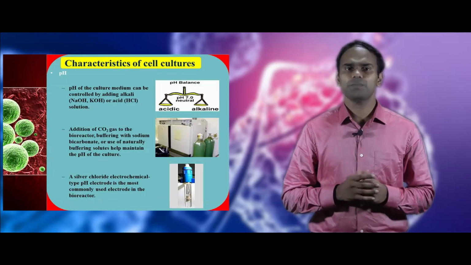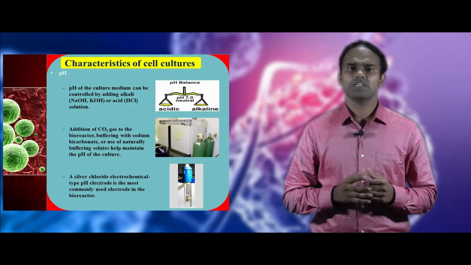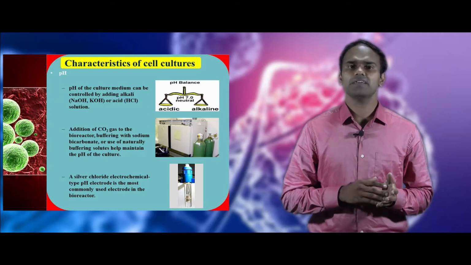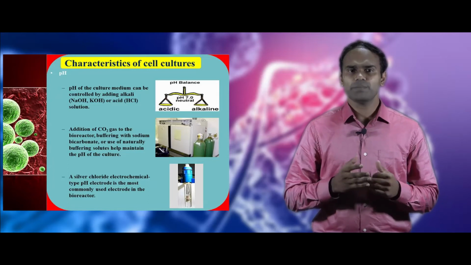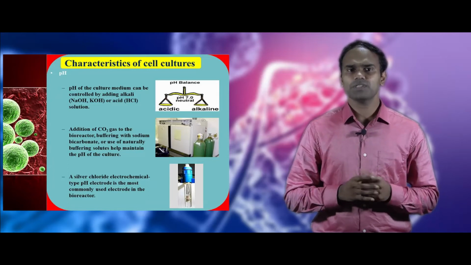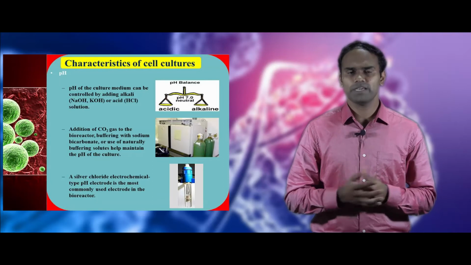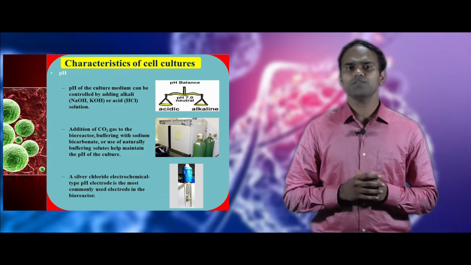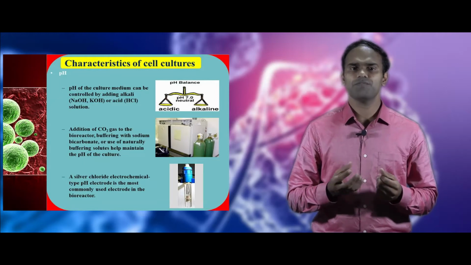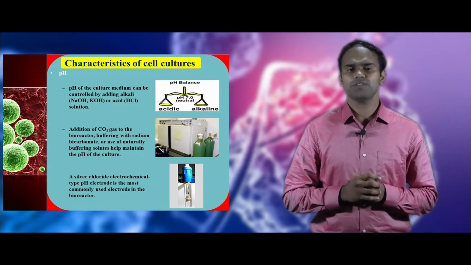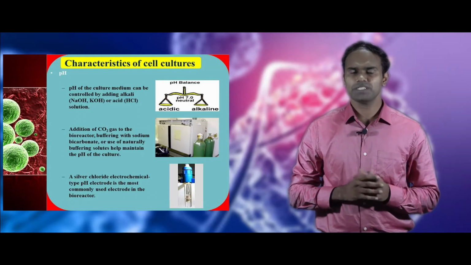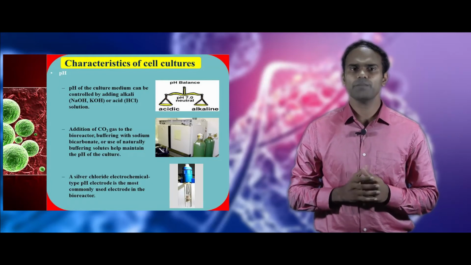Now we see about pH. The pH of the cell culture medium is maintained by adding either alkaline or acid solutions. In a bioreactor, we can introduce carbon dioxide or sodium bicarbonate to maintain the pH of the cell culture medium. Also, we can use any natural buffer solutes to maintain the pH of the medium. A silver chloride electrochemical type pH electrode is mostly used in bioreactors.